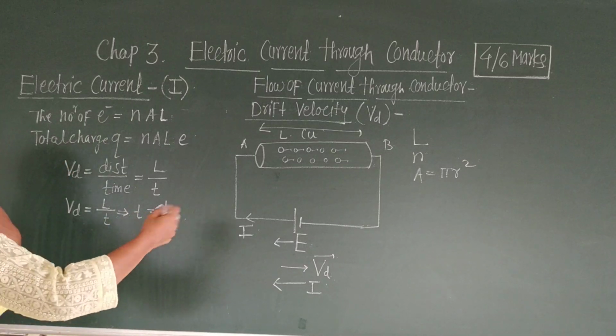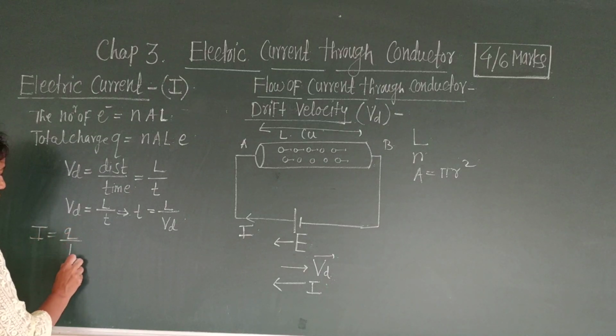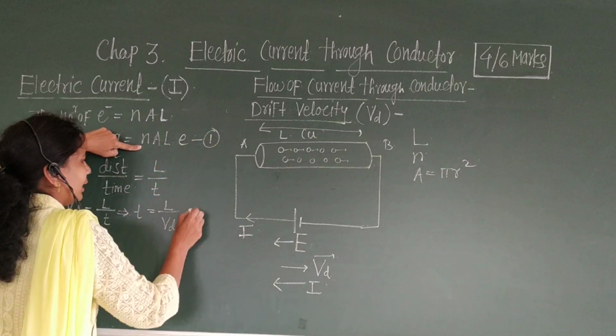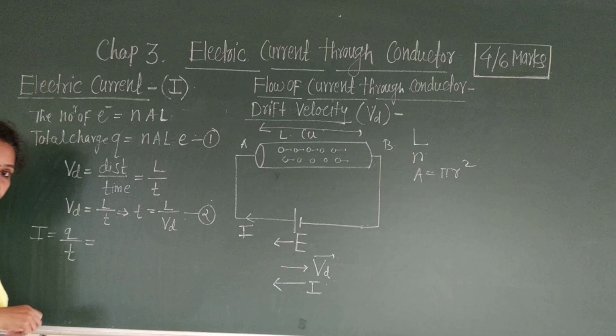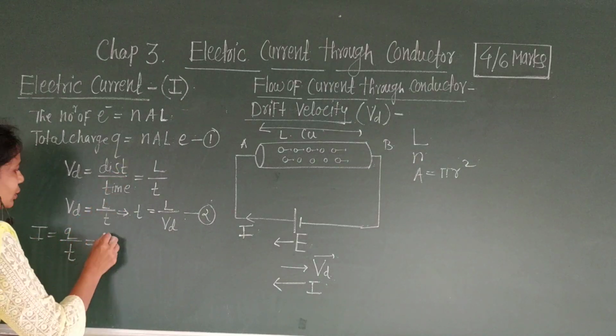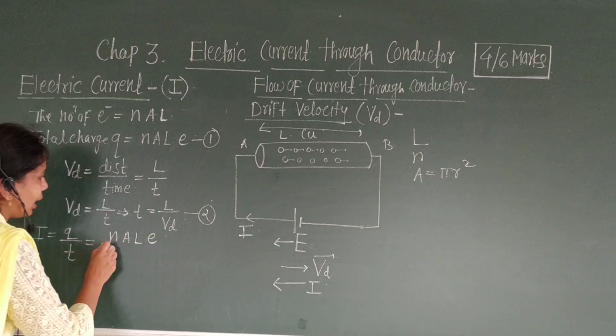Now, what is the I? I is equal to Q upon T. Say this is equation number 1 and this is equation number 2. Put this substitution in this equation. Therefore, Q is equal to N a L into E.